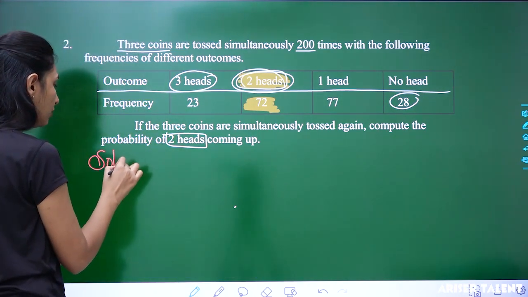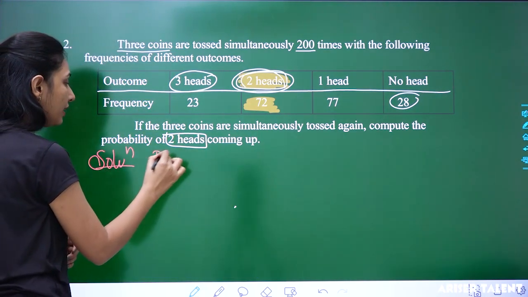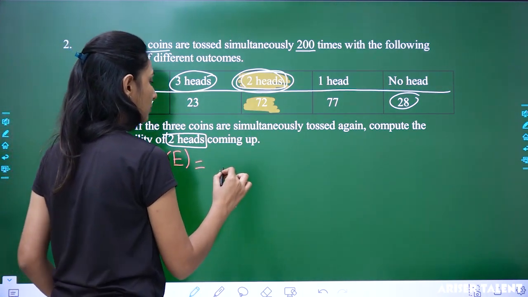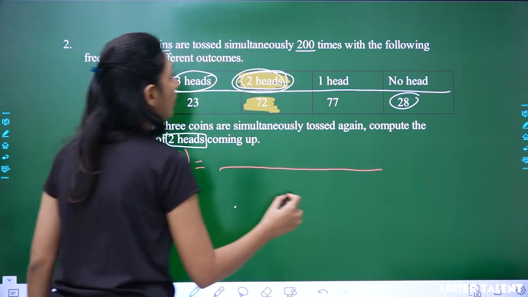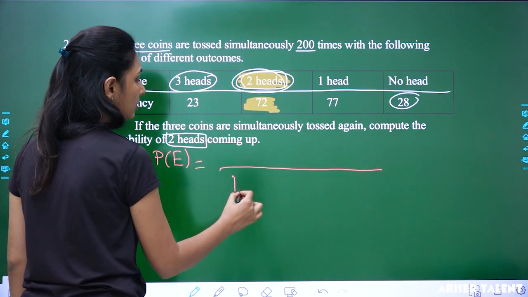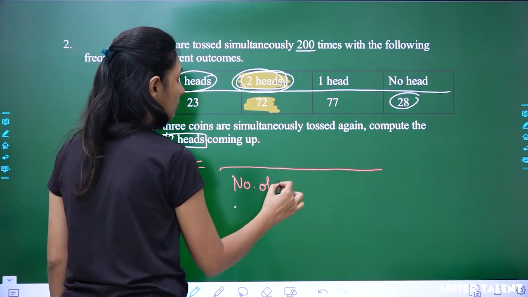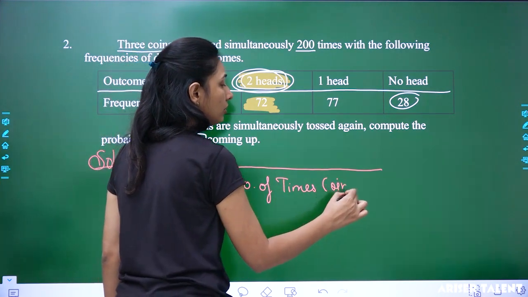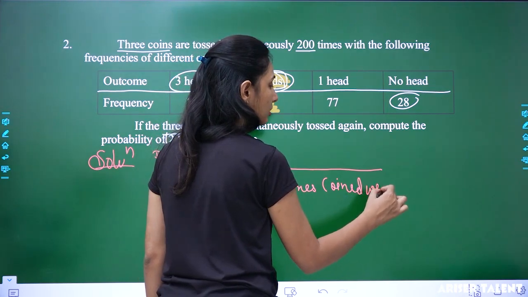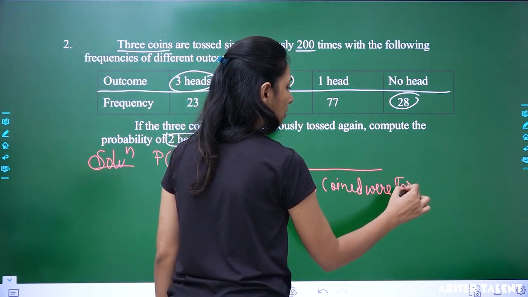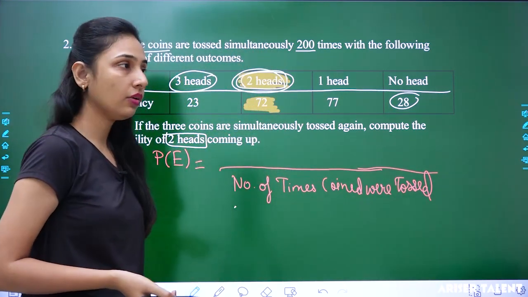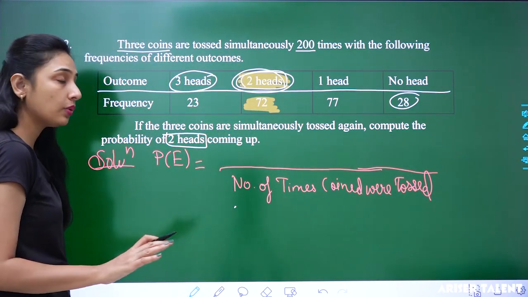So if we call for the solution, the probability of that event to happen will be equal to the number of times coins were tossed, that is the denominator, the total number of trials, which is going to be for sure 200.